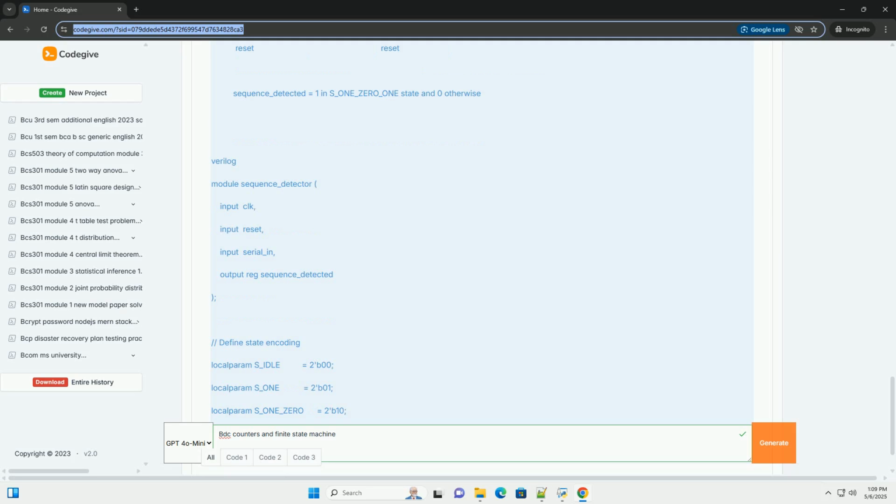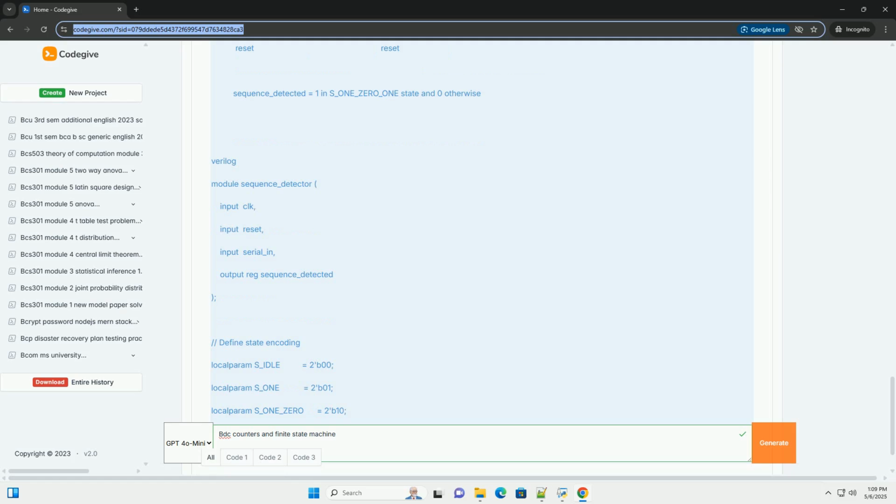2. State diagram. 3. State table. Current state, serial_in, next state, sequence_detected. S_IDLE, 0, S_IDLE, 0. S_IDLE, 1, S_1, 0. S_1, 0, S_1_0, 0. S_1, 1, S_1, 0. S_1_0, 0, S_IDLE, 0. S_1_0, 1, S_1_0_1, 0. S_1_0_1, 0, S_IDLE, 1. S_1_0_1, 1, S_1, 1.